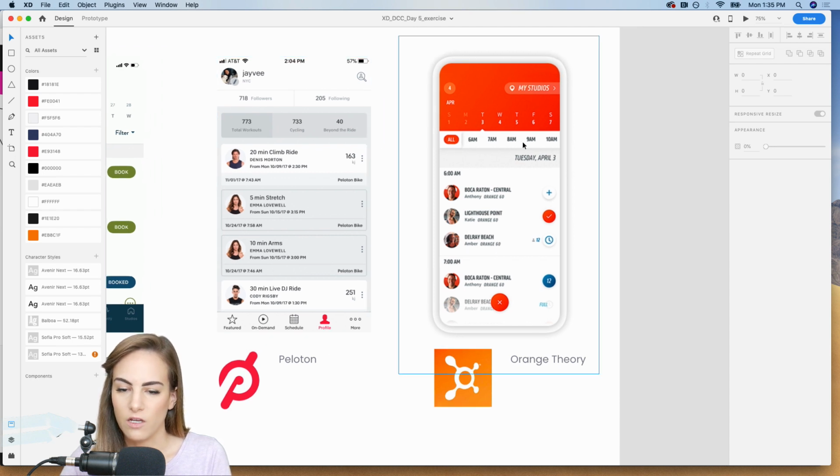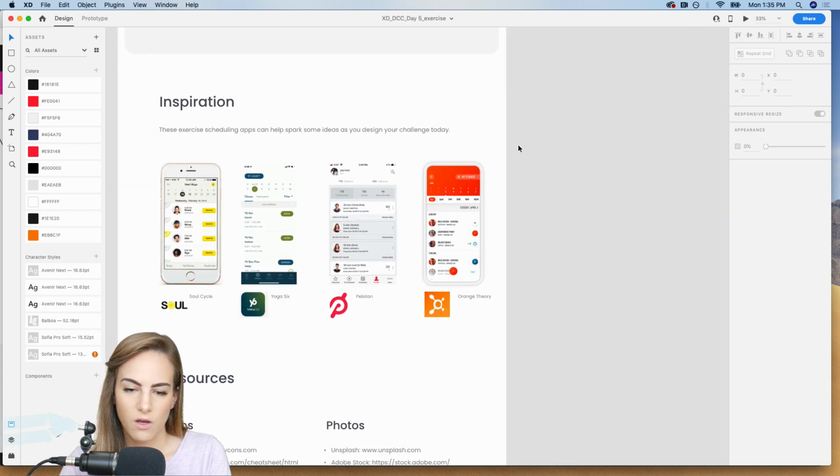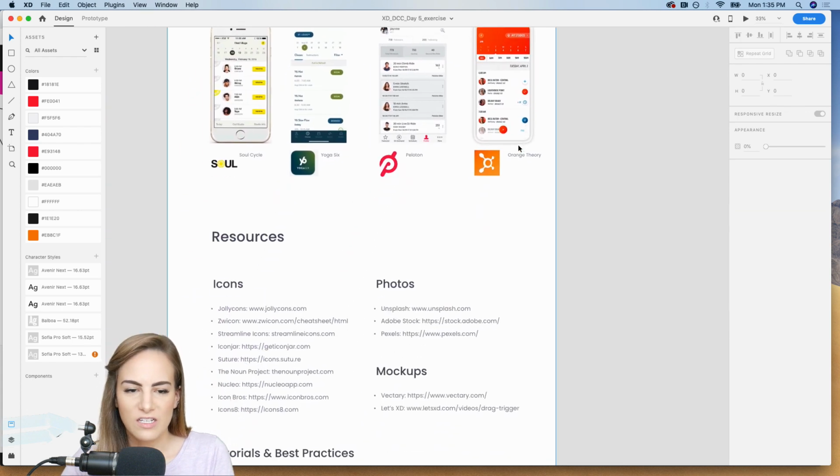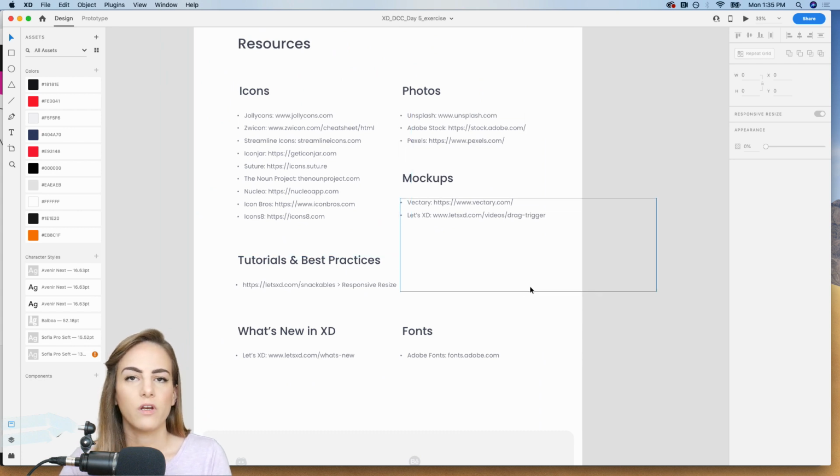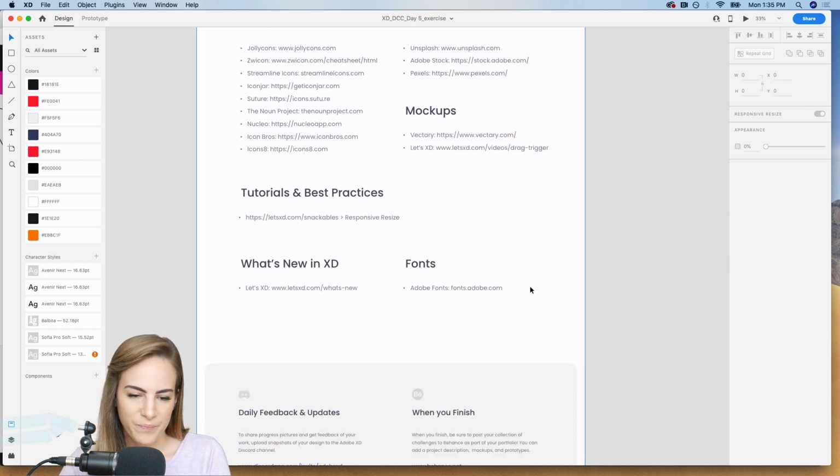This one has like a scroll. You can scroll through the times up here, the timestamps. So yeah, just a bit of inspiration to get you started. And then all of the resources, I went over a bunch of these last Monday, so if you want to rewatch that one, you can feel free to go back to that one.